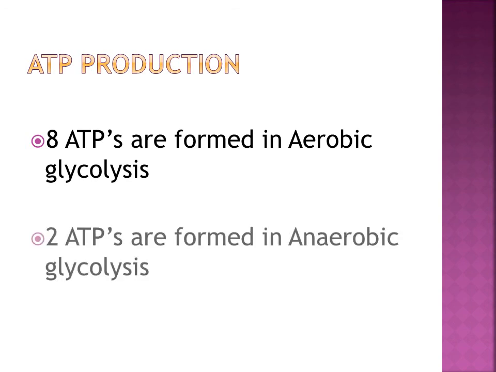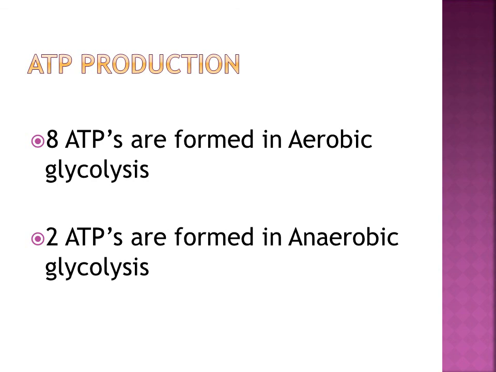Now anaerobic, that is where there is no mitochondria or oxygen is absent. In many bacteria, the cells are anaerobic. In microorganisms, anaerobic glycolysis will take place. In our body, RBCs undergo anaerobic glycolysis, and the active muscles also undergo anaerobic glycolysis. In these conditions, only 2 ATPs are formed. Net gain is 2.